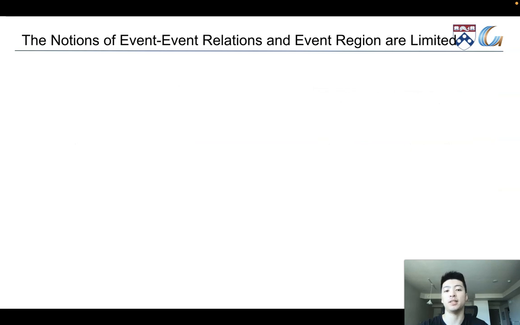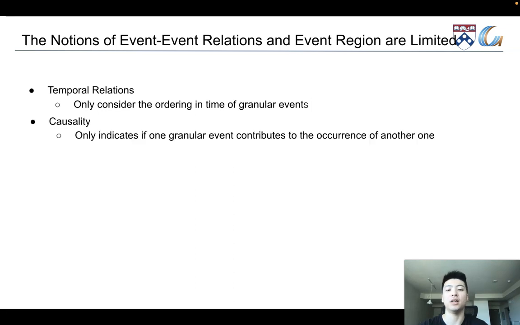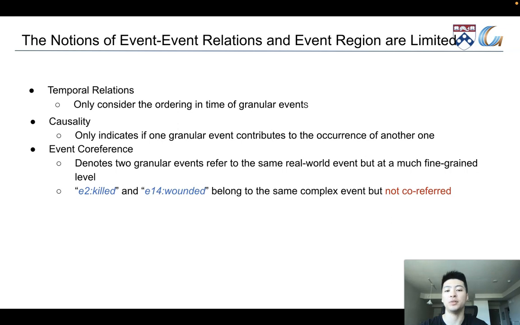However, to identify complex events in the document, the notions of event-event relations and event region are quite limited. Temporal relations only consider the ordering in time of grammar events. Causality only considers if one grammar event contributes to the occurrence of another grammar event. Event coreference denotes two grammar events refer to the same real-world event, but at a much finer-grained level. In the previous example, E2 killed and E14 wounding belong to the same complex event, but are not co-referred.